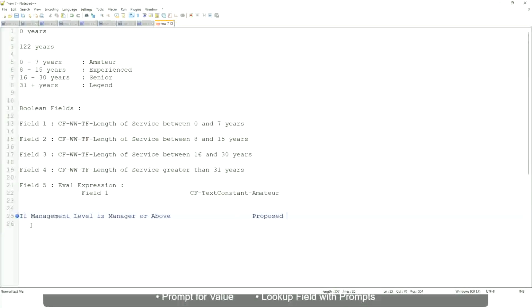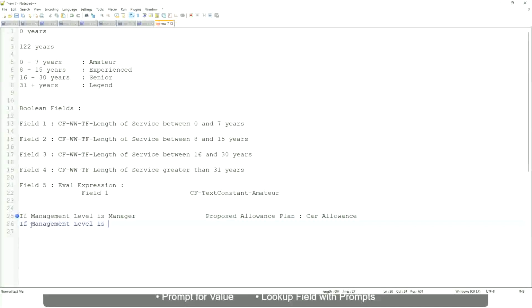If the management level is manager or above, we are going to have a proposed allowance plan, right? We are going to find out what allowance plan we are going to propose for the new managers. So the proposed allowance plan will be, let's say, car allowance, if the management level is, let's say, only manager.